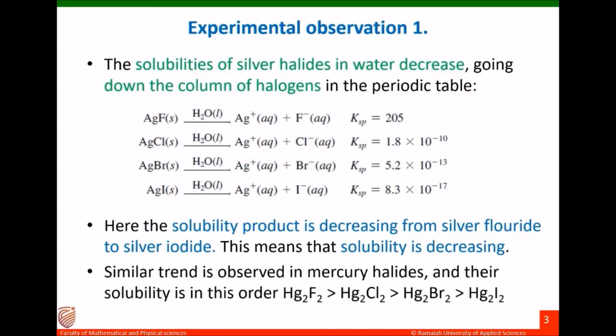A similar trend you can observe in mercury halides, and their solubility is in the order mercuric fluoride, mercuric chloride, mercuric bromide, then mercuric iodide. So here the solubility is decreasing from mercuric fluoride to mercuric iodide.